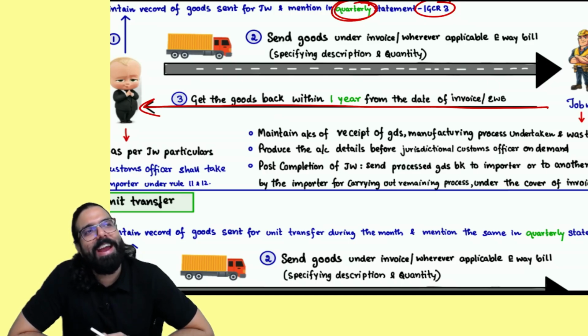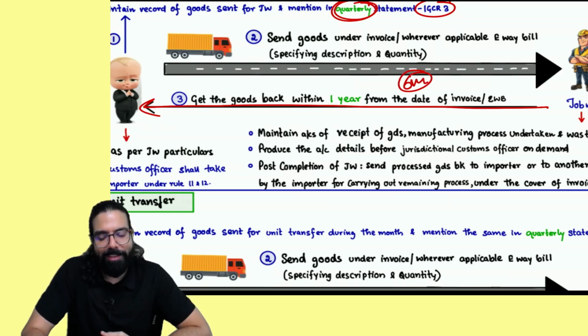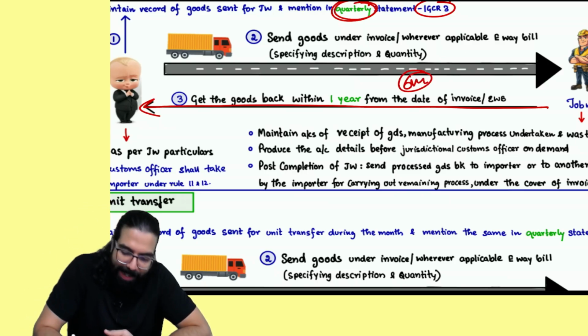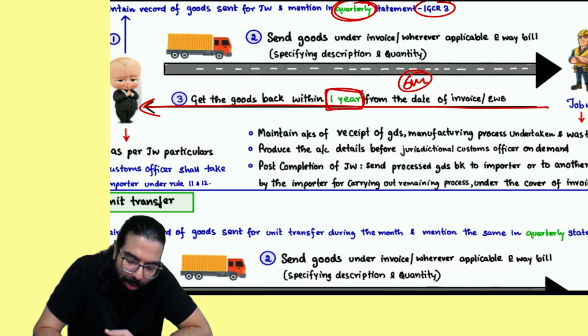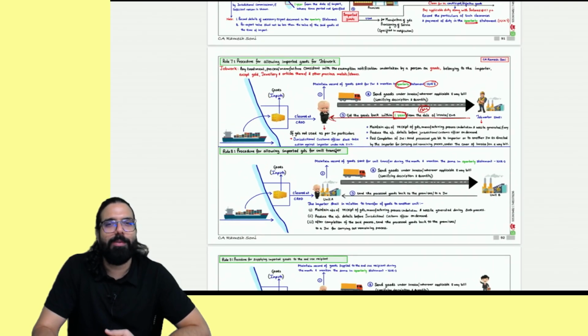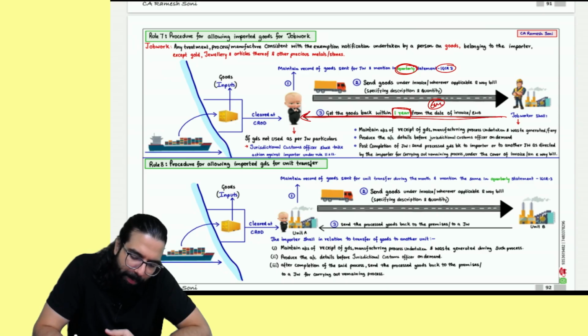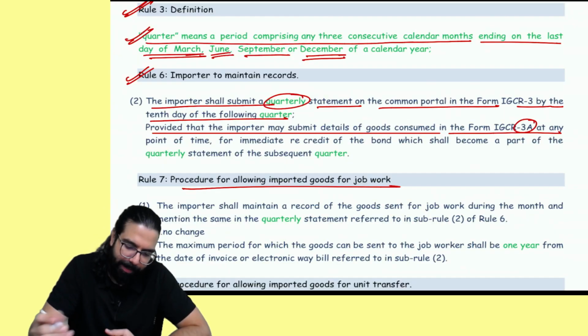In GST and IGCR rule, there was an inconsistency. Here they are telling 6 months. In GST, it is 1 year for inputs. And hence they went ahead and made the change over here also. In IGCR rules, they told now it is not 6 months, it is 1 year. So to bring the goods back from job work, what is the time limit? 1 year. Okay.